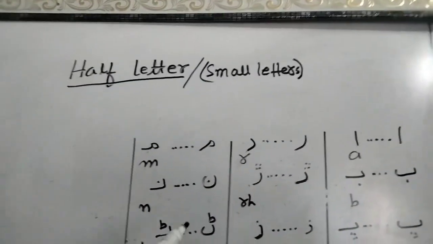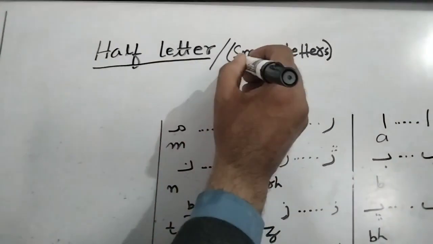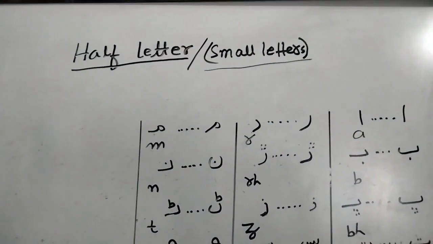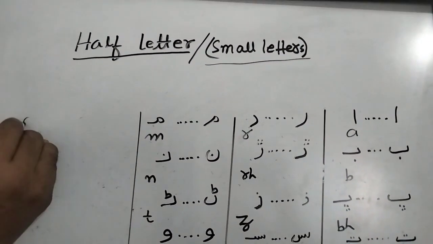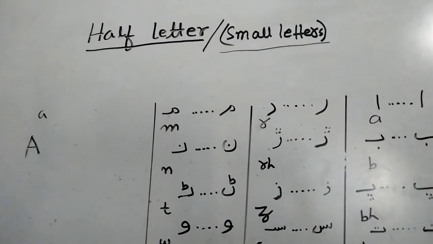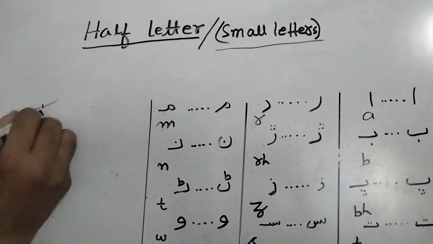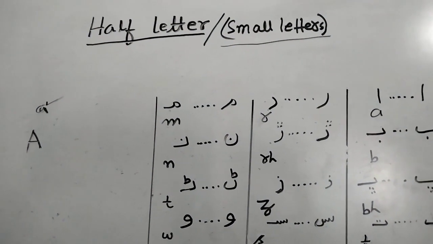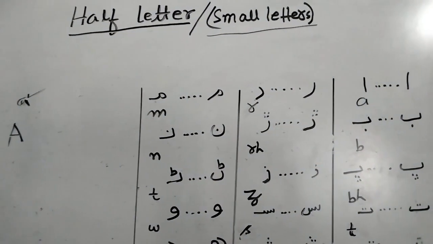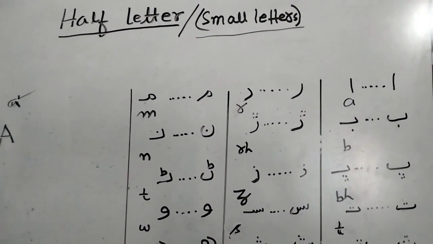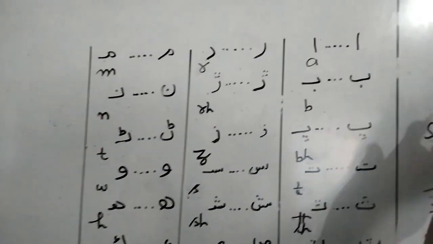See here, in another way to write half letters. In English we insert some letters. For an example, A, it is written, A is a capital, A is a small ABC. It is used in between letters. So in Sindhi we call it half letter. Full letter is this, and this is a half letter.